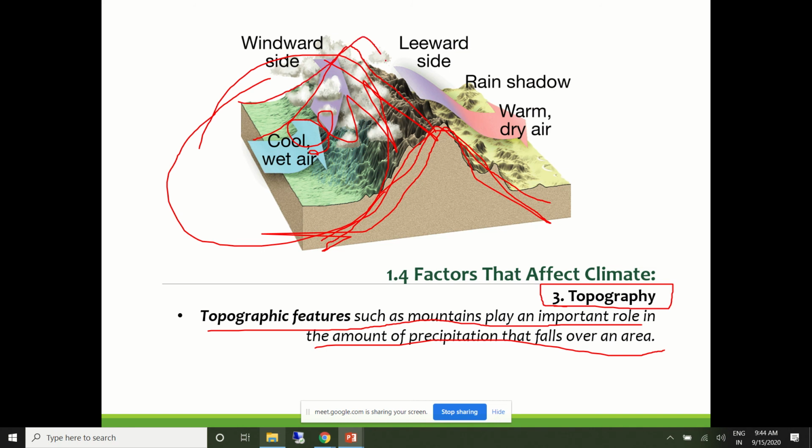Because of this natural feature, the cool air and the rainfall that comes from the sea will be stopped by this physical entity.